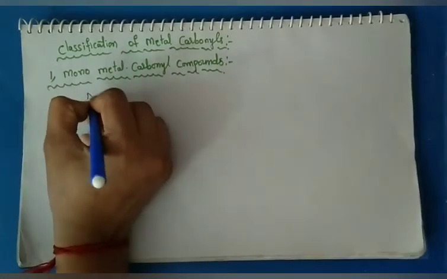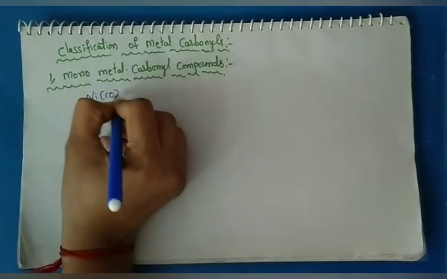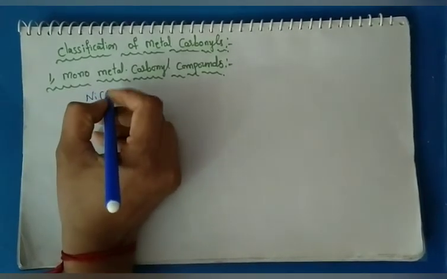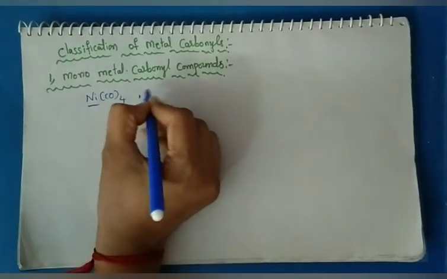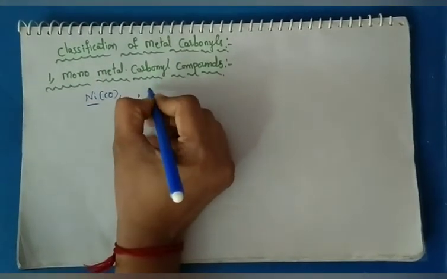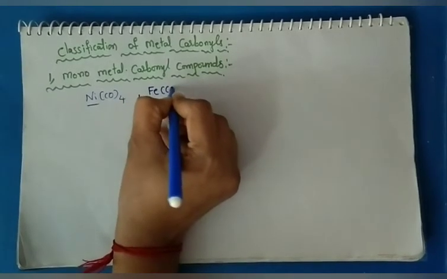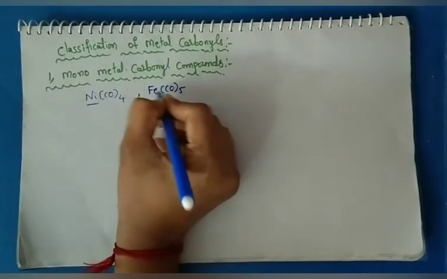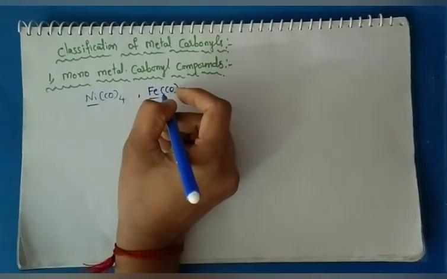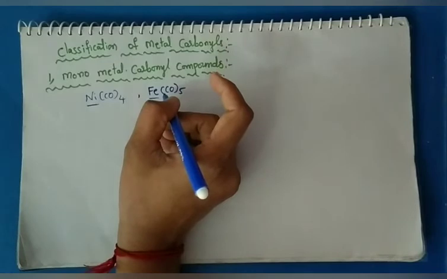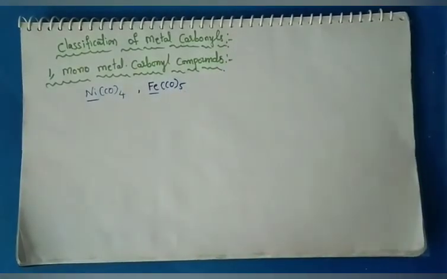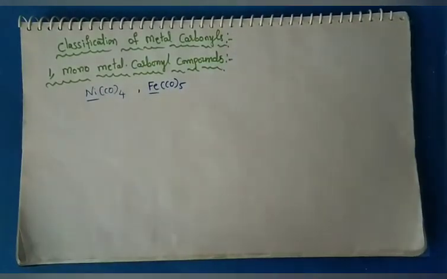We take an example, nickel tetracarbonyl. In this metal only nickel, that is the 1. For example, we take another example, iron pentacarbonyl. So in this Fe number 1. So metal number only 1. So that kind of metal carbonyl is nothing but we called as monometal carbonyl compounds.